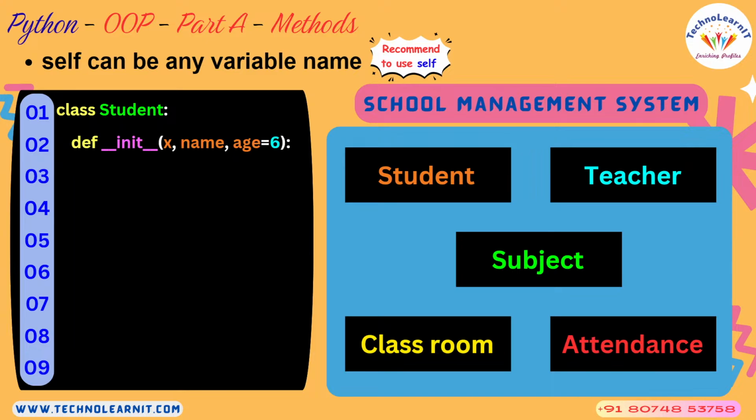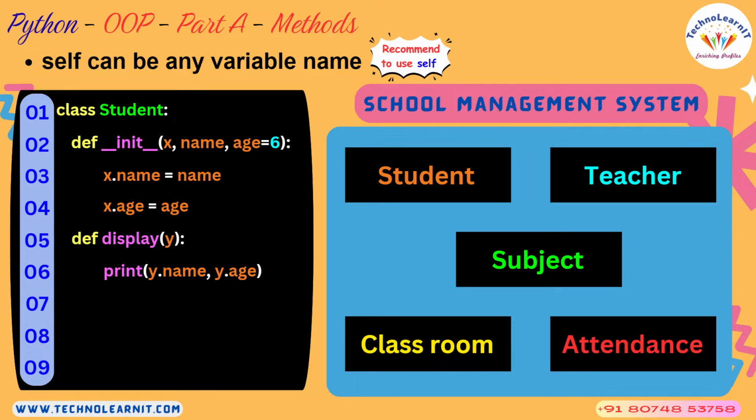All right. Now look at this piece of code. This is a constructor and this is a display function. And you have created an object with name as Ram and age as 5. Look at this carefully. This syntax is very important for you to understand. S1 has Ram and 5 in its attributes. The name attribute has a Ram value and the age attribute has value 5.